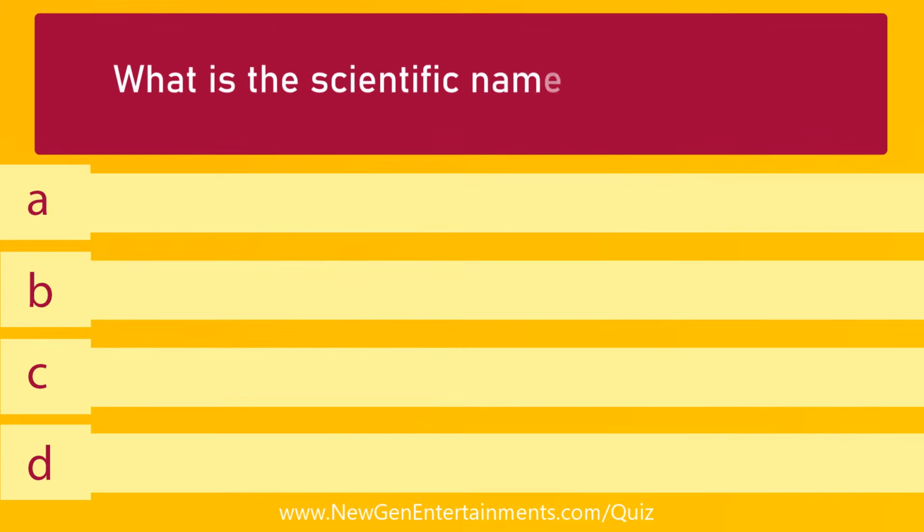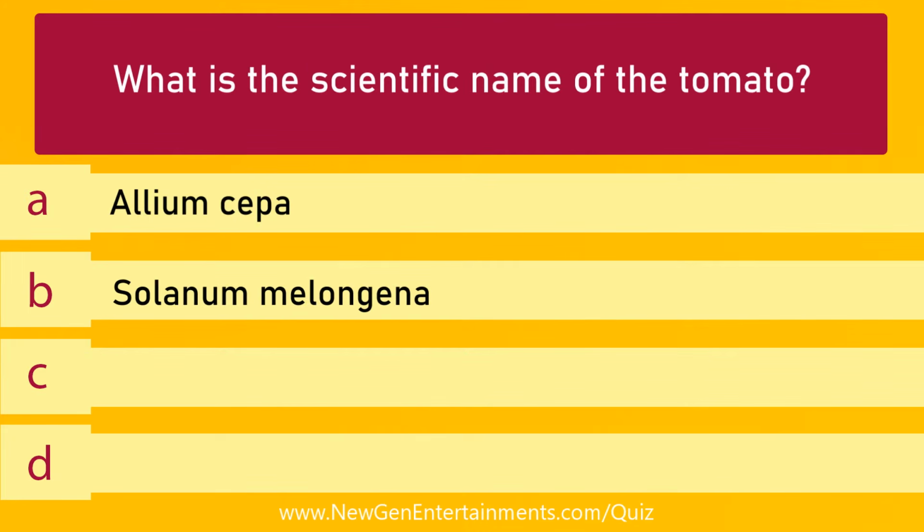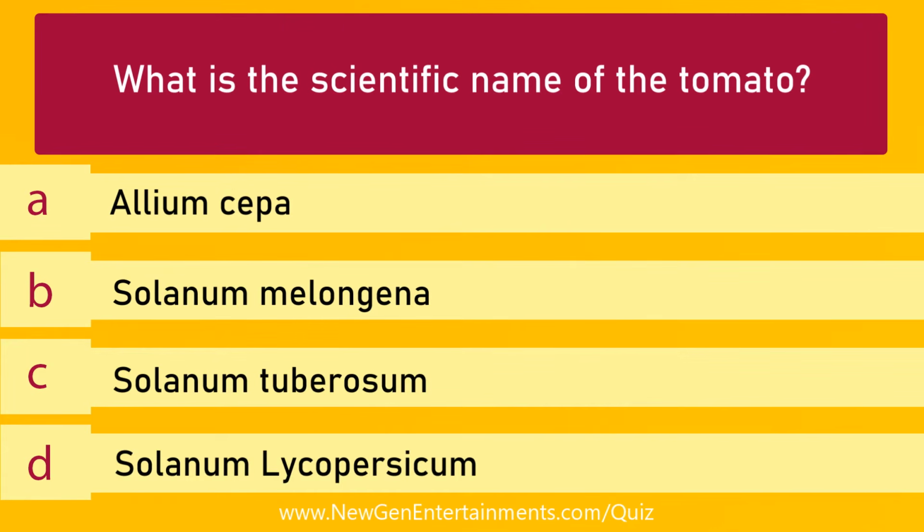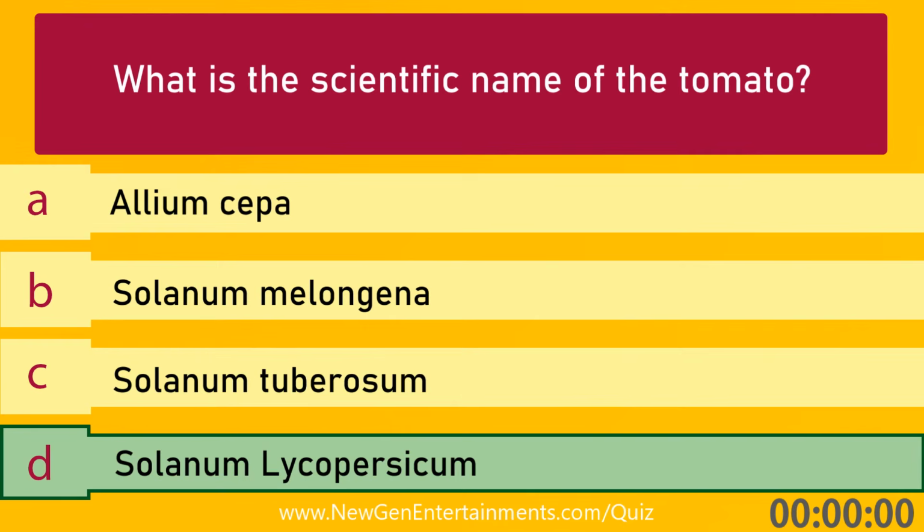What is the scientific name of the tomato? Options are A. Allium cepa, B. Solanum melongena, C. Solanum tuberosum, D. Solanum lycopersicum. Answer is option D. Solanum lycopersicum.